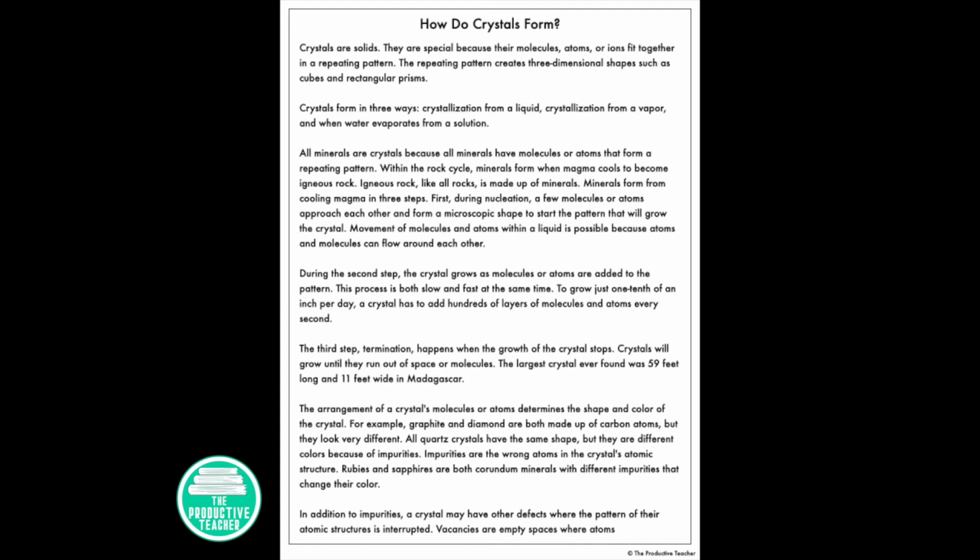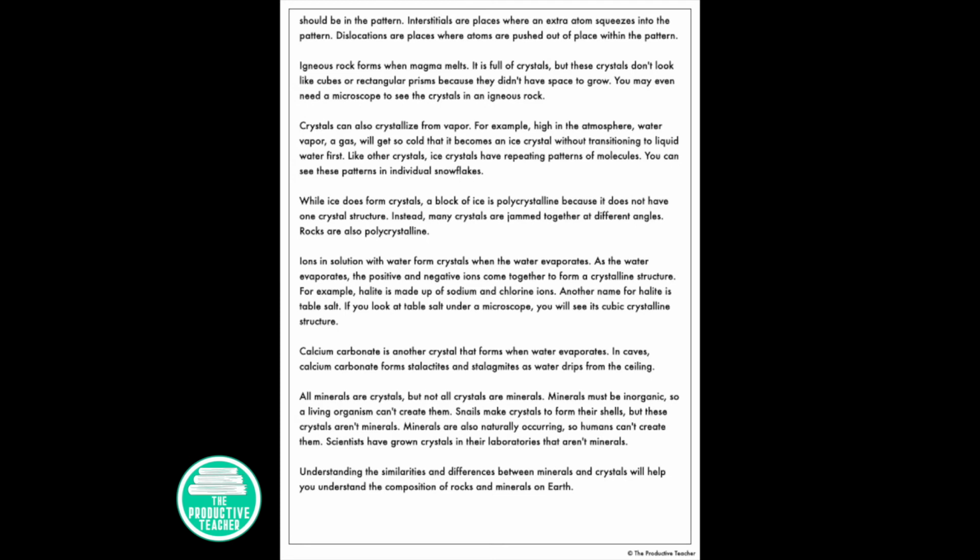In addition to impurities, a crystal may have other defects where the pattern of the atomic structure is interrupted. Vacancies are empty spaces where atoms should be in the pattern. Interstitials are places where an extra atom squeezes into the pattern. Dislocations are places where atoms are pushed out of place within the pattern.